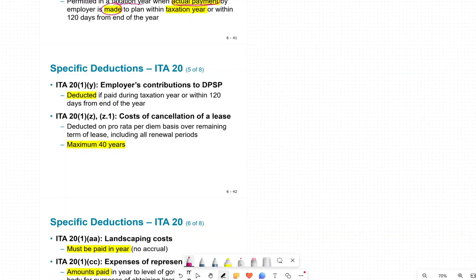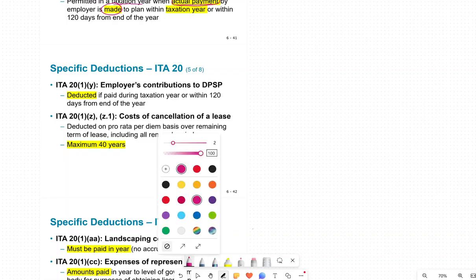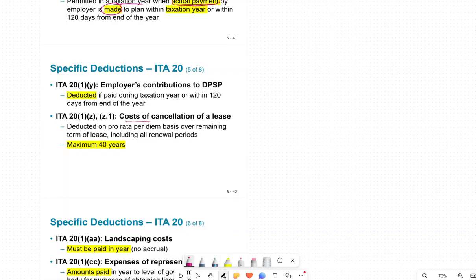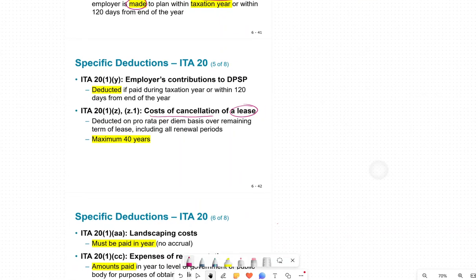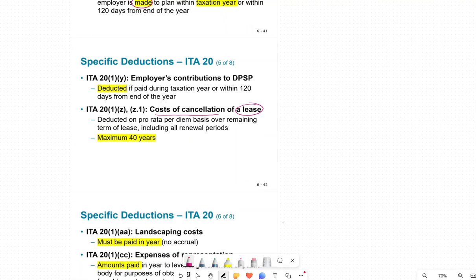Now what happens is most companies lease their assets. So if they lease it, the cost of cancellation of a lease is deducted on a prorated basis over the remaining term. So you have a lease, it could be a rental lease, it could be any type of lease. If you decide to cancel that lease, you are allowed to deduct it.